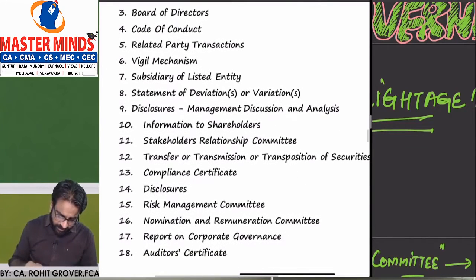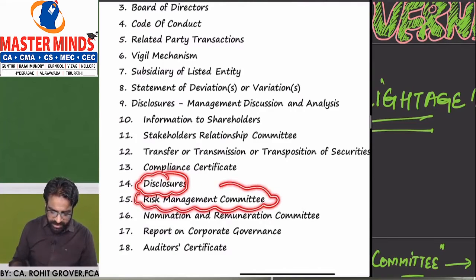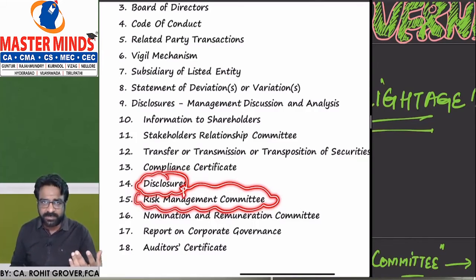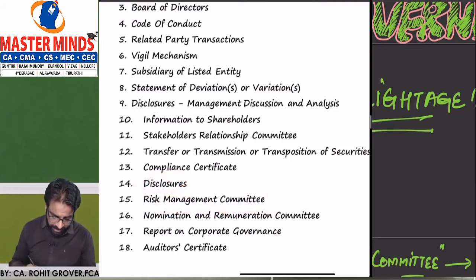Next, we'll understand some disclosures. We'll understand the risk management committee. What is this risk management committee? It will try to mitigate future risk to the lowest acceptable level. We know that the future is uncertain, and wherever there is uncertainty, there are risks in the organization. So, are we going to keep the risk as it is, or try to reduce it? Risk cannot be eliminated, but at least it can be reduced. That is the function of the risk management committee.